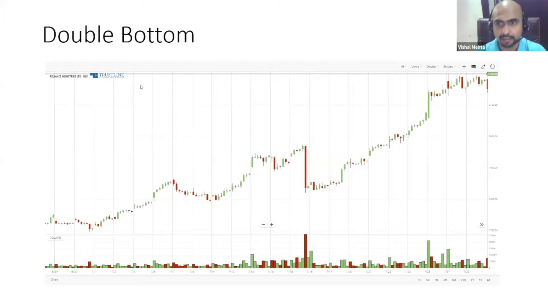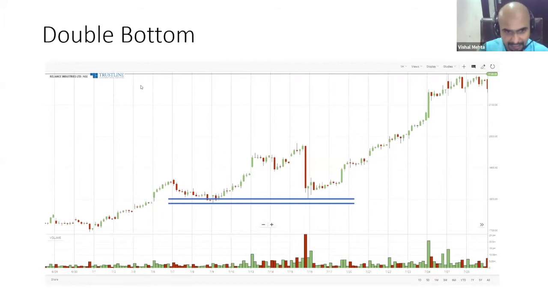Okay, so enough. If you see the double bottom being formed here, yeah, you have an artistic nature of looking at the chart. And as you can see, the prices came here, took a support, bounced back, and there was a big crash coming. And what happened? It actually started acting as a support at the previous support zone area. And this is why it is very important to know what your previous support and resistance levels are.